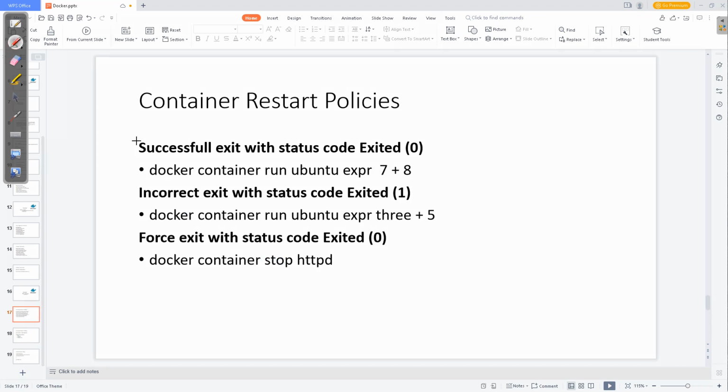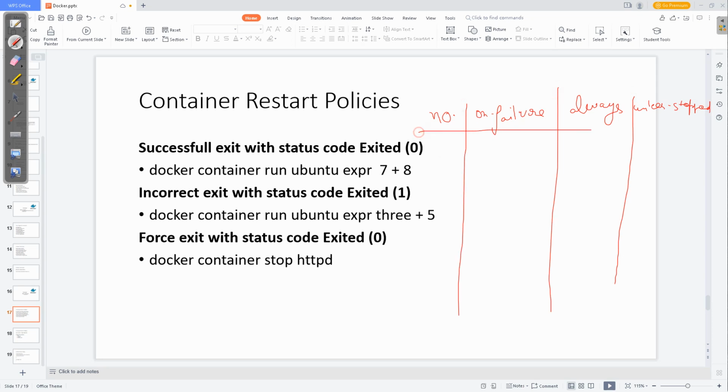So let me show you. I should write it down. First is no, then on-failure, always, and unless-stopped. These are the 4 scenarios that you need to list down.